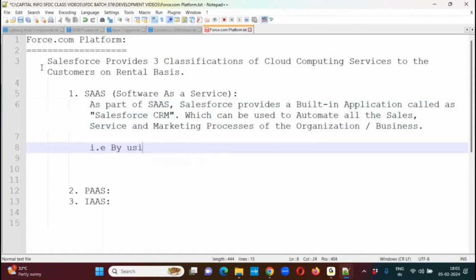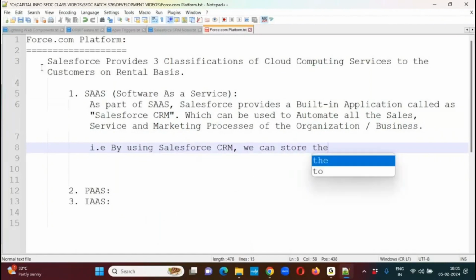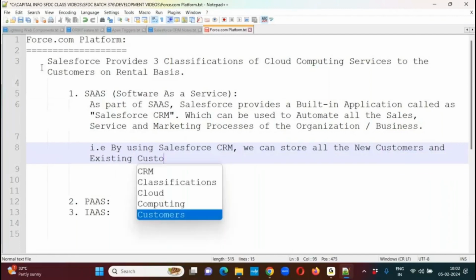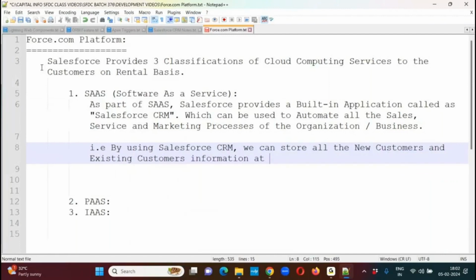That is, by using Salesforce CRM, we can store all the customers' data, that means new customers' and existing customers' information, at one place.